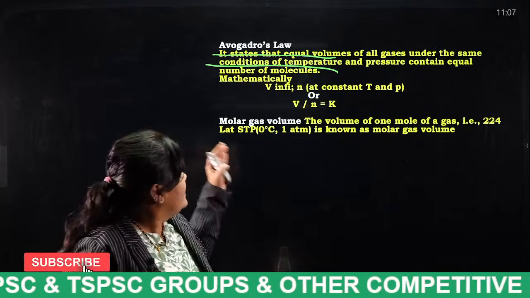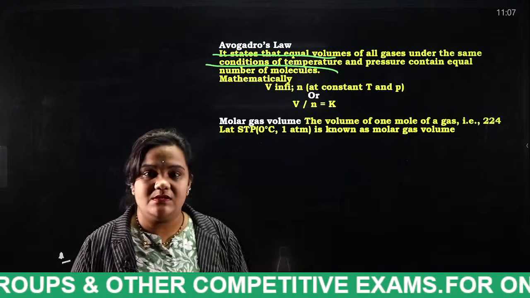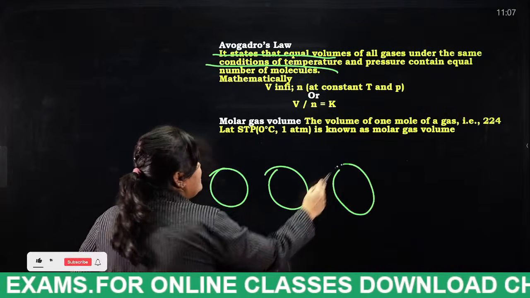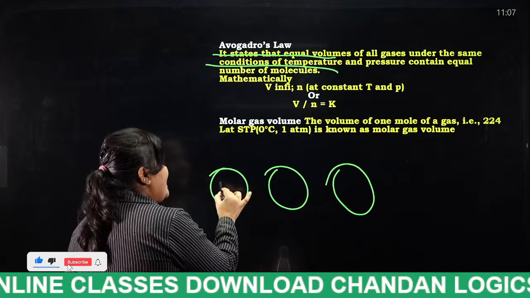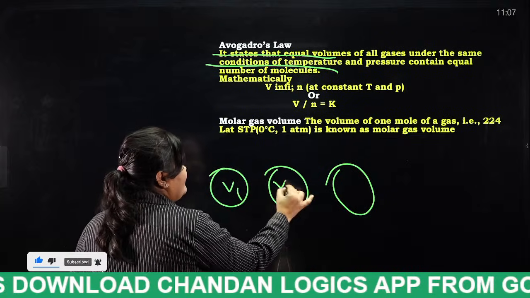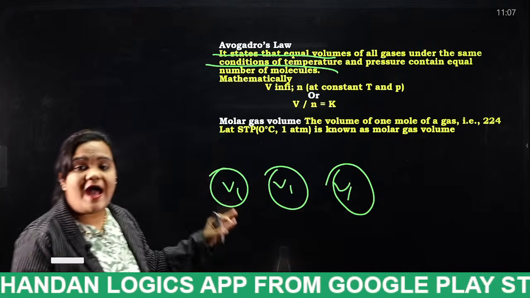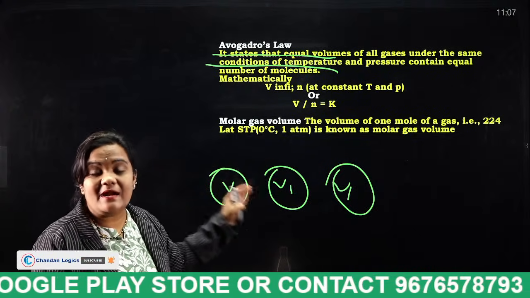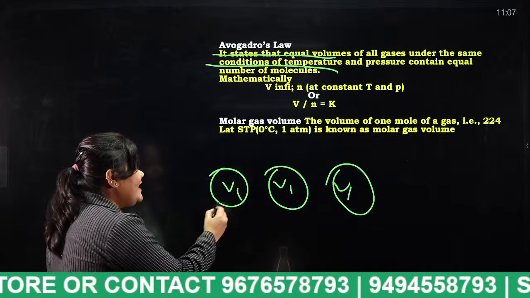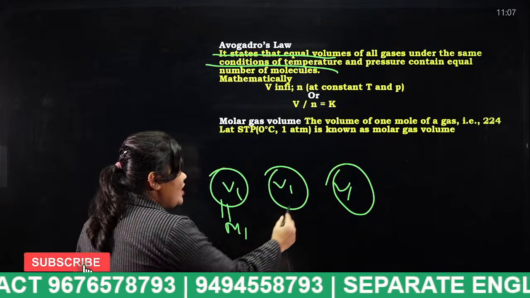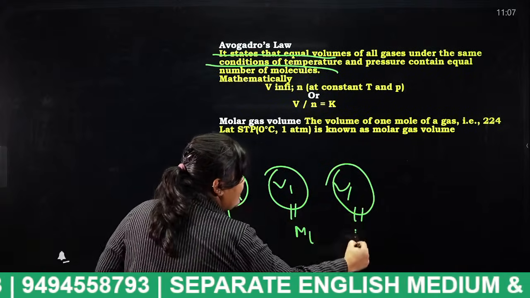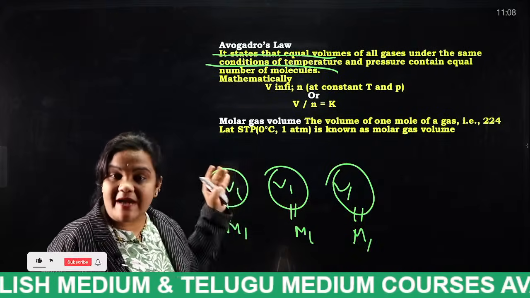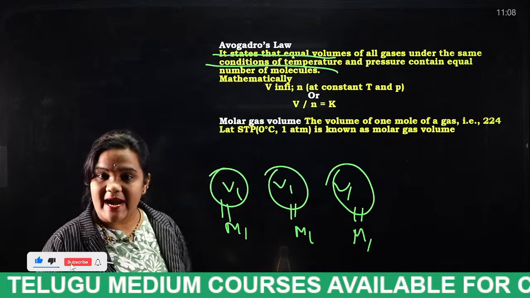So what is this actually? Equal volumes of all gases. For example, this is some gas, this is some gas, this is some gas. They are having the same volumes, like V1, V1, V1. Equal volumes of all the gases at the same temperature and pressure consist of an equal number of molecules. So this will have the same number of molecules, this will have the same, this will have the same. And that particular law is known as what, students? Avogadro's law.